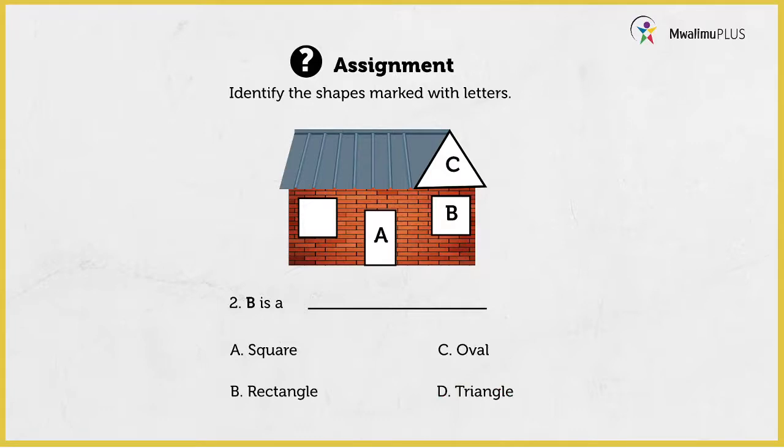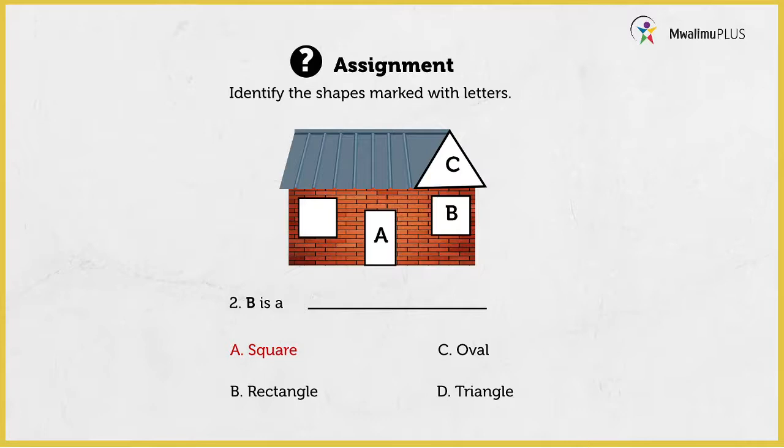Again, you are to identify the part marked B. So B is a dash. We have A, a square. B, a rectangle. C, an oval. And D, a triangle. So learners, if you look at the letter marked B, how can you call that shape? Good, well done, very nice answer. It's a square. And remember we say that a square is a shape which has all the sides equal. So a shape which has 4 sides and all of them are equal, we call it a square. So if you wrote that one, bravo for a job well done.